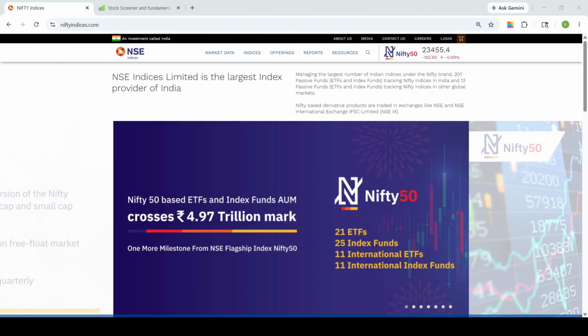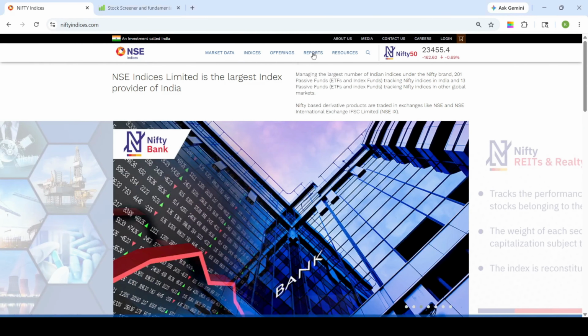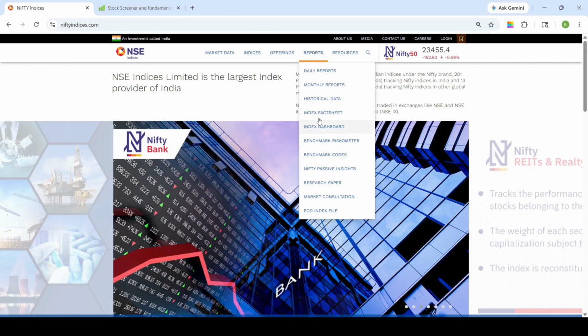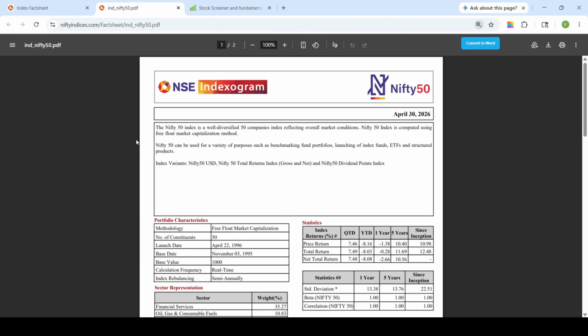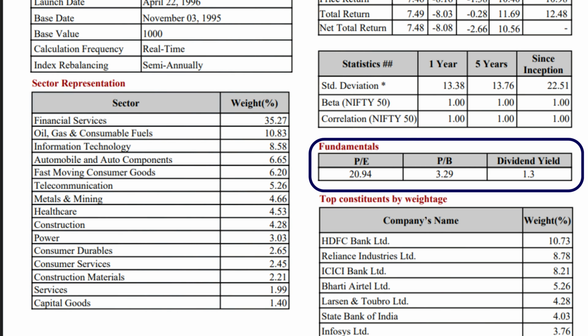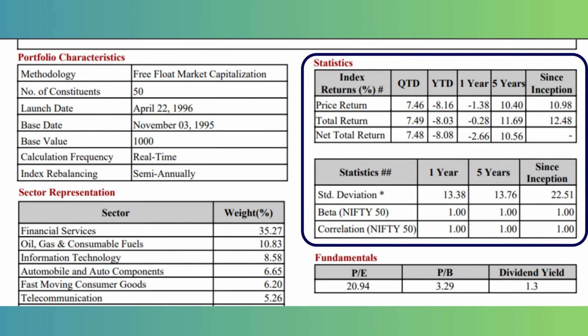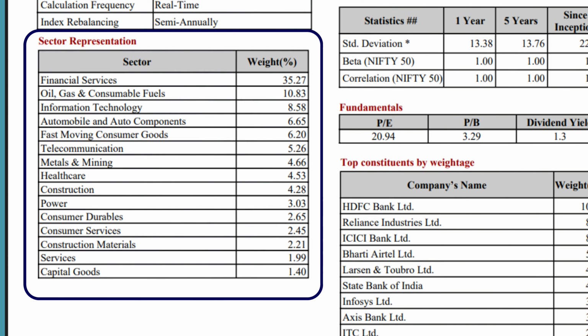Use the Chrome web browser, enter the niftyindices.com website and click on reports, select index fact sheet and select Nifty 50. Inside the fact sheet, we can see sector weightages, top holdings, PE ratio, PB ratio, dividend yield, and many other useful details. Nifty 50 is not equally divided among all sectors. A few sectors dominate the index because of their large market capitalization.